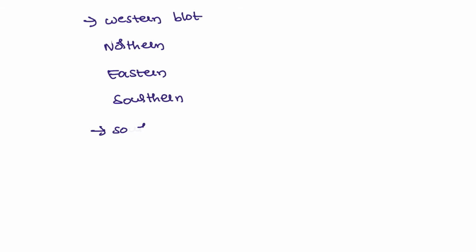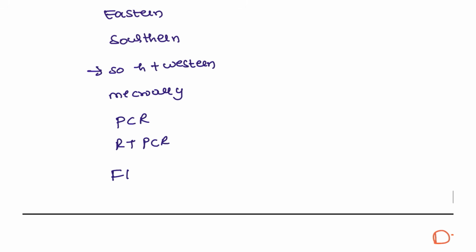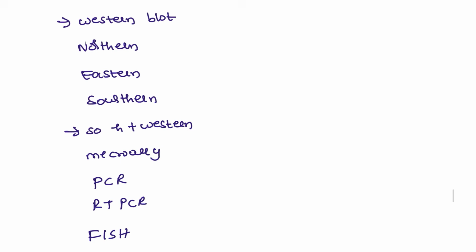And if I combine the Southwestern blot, microarray, PCR, RT-PCR and FISH, what is the significance of these different types of tests? Western blot is seen for proteins, Northern blot is seen for RNA, Eastern blot is for enzymes, E for enzymes, Southern blots are for DNA.